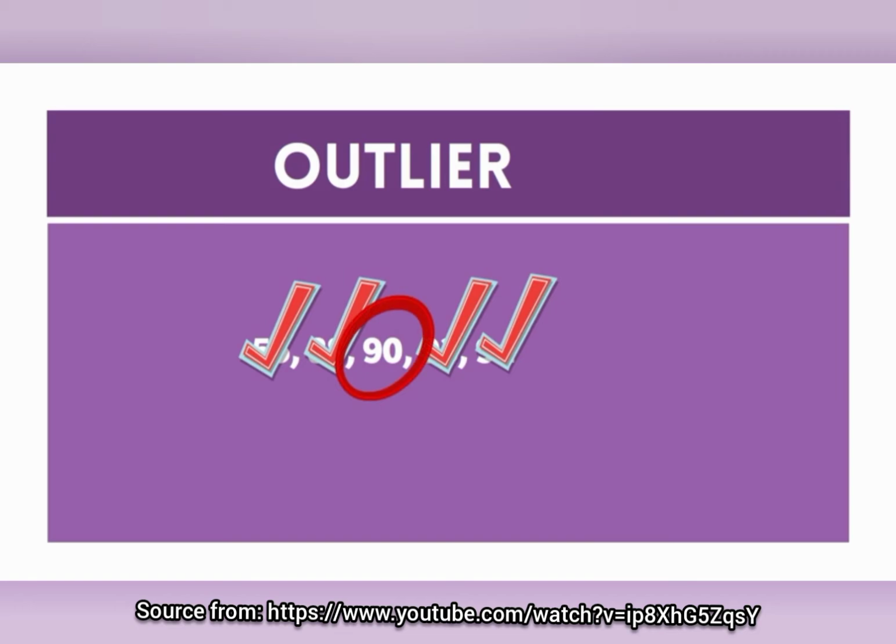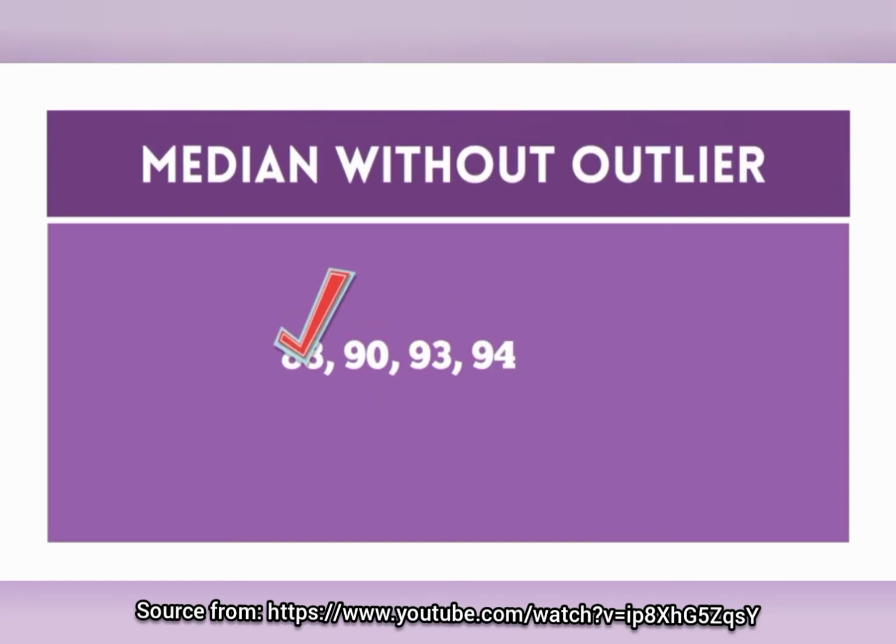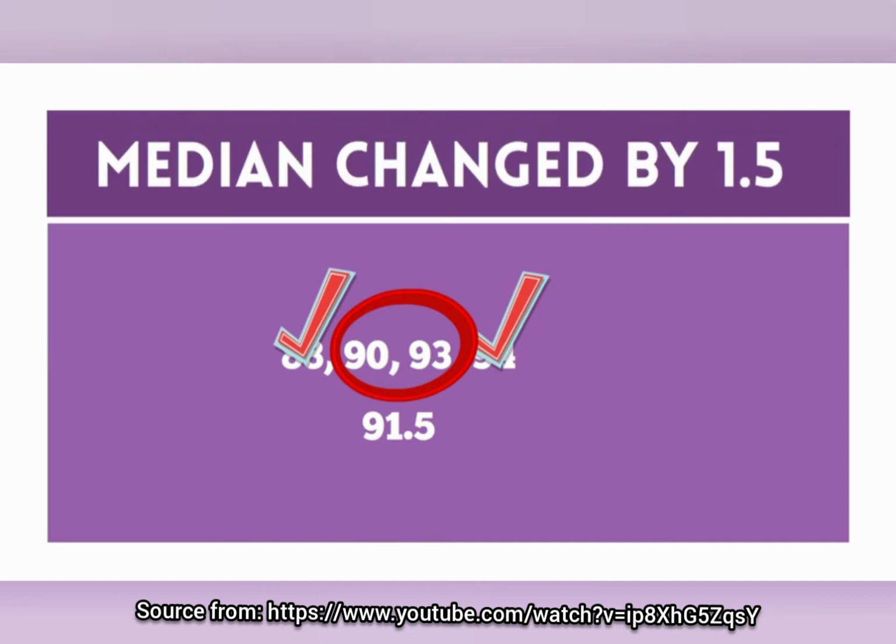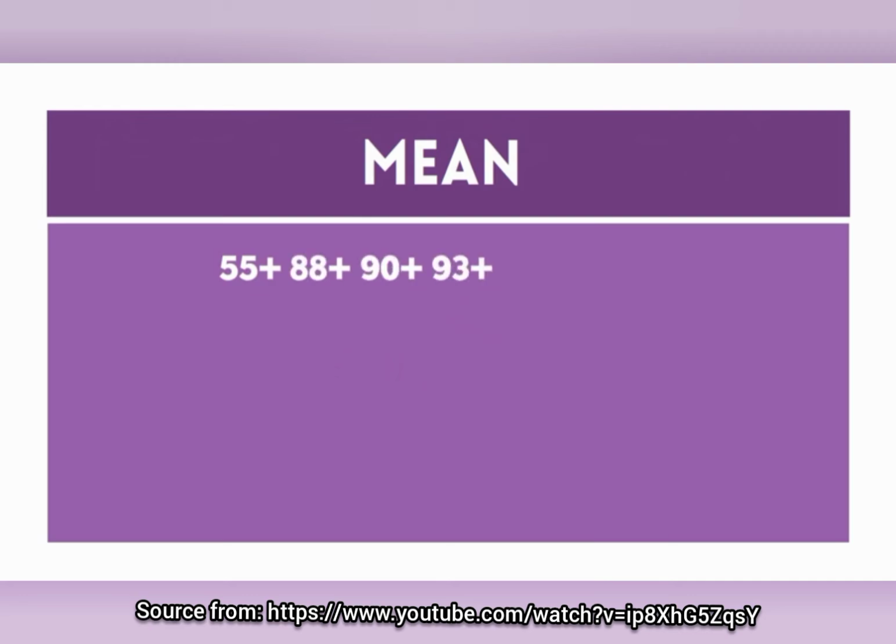Now let's determine how the outlier affects the median by finding the median without the outlier included. The median without the outlier is as follows. Did the median change? Yes. By how much? 1.5. Next, let's calculate the mean of this same data set.